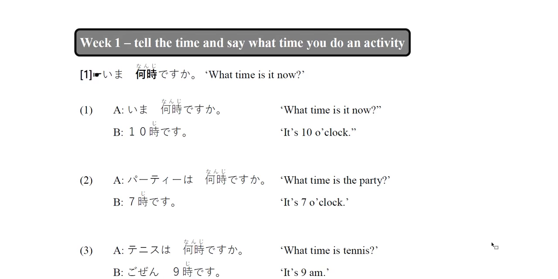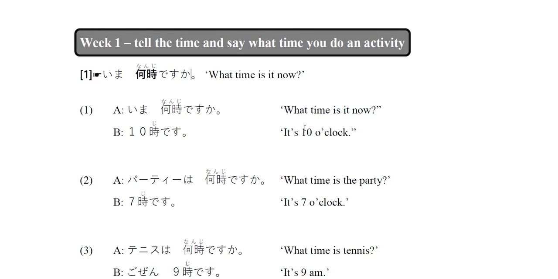In this week, we are going to look at how to tell the time and say what time you do an activity. To say what is the time now, you can say ima nanji desu ka? So ima means now, and nanji desu ka is what is the time. So altogether is what is the time now. So let's look at the first sentence. 今何時ですか? 10時です. Now is 10 o'clock.